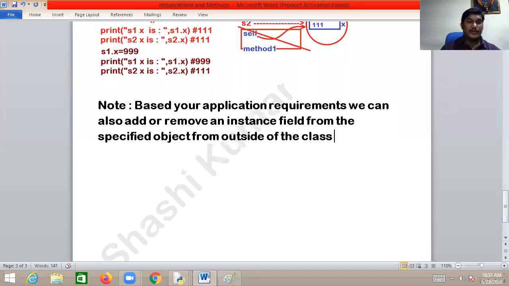This is one beautiful point here. Based on your application requirements, we can also add or remove instance fields from the specified object from outside of the class. I love this feature.